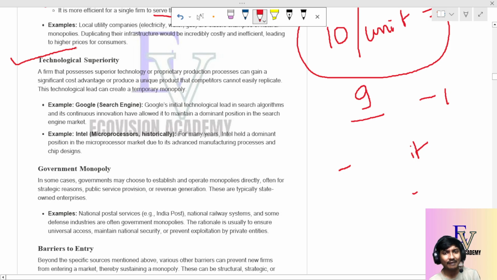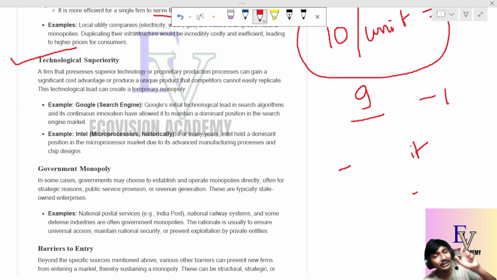Technological superiority means sometimes you have some Google. If I give the example of Google, Google has a technological lead in search algorithms, and it has continuous innovations, so that its search engine is the best. We have several search engines. We have Yahoo, we have other search engines, but whenever we go to the web browser, what do we search first? We go for Google. We go for Google because of its technological superiority, because we get better service in Google than in other places. Since we get better service, Google has some technological superiority in this market, so that they can provide customers a better service. And for that we always use Google as a search engine.